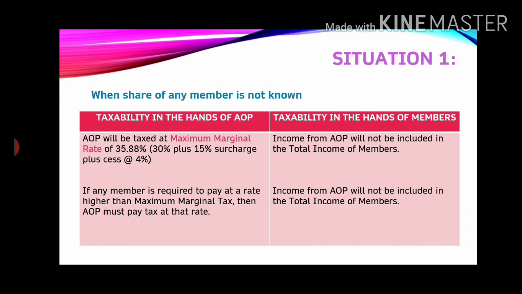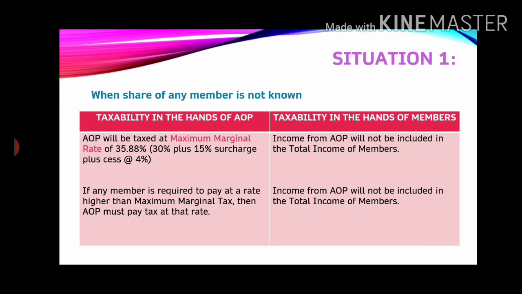So in both these cases, whether it is paying at MMR or at a rate higher than MMR, this income is totally exempt in the hands of members, because it may lead to double taxation, taxing the same income twice. Okay, so situation 1 is clear.